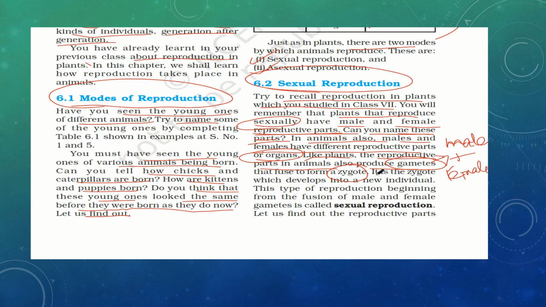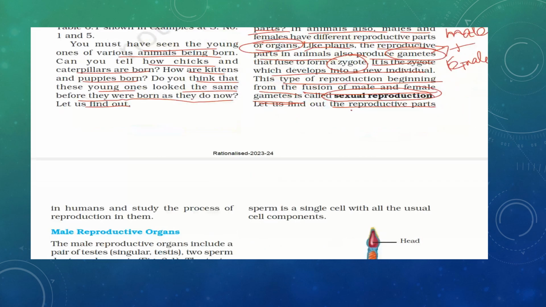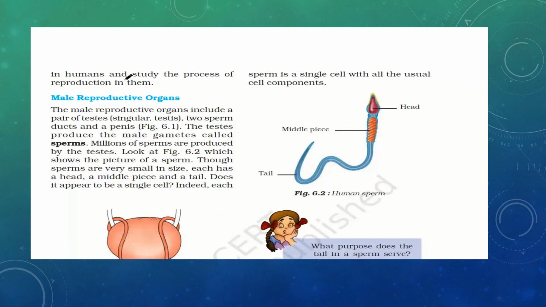Okay, now it is a zygote which develops into a new individual, and this type of reproduction beginning by the fusion of the male and female gametes is called sexual reproduction. So when fusion of male and female gametes happens, it is called sexual reproduction. Okay, so let us find out the reproductive parts in humans and study the process of reproduction in them, right?